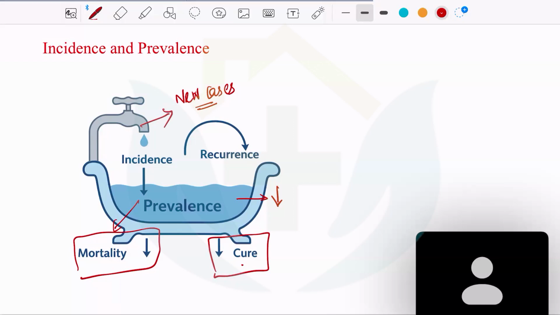So incidence will definitely influence the prevalence. Whenever the incidence is increasing, it will increase the prevalence. Whenever you have found a cure for that particular disease, the prevalence is going to decrease. When the patient dies very soon, maybe because the patient is having corona and is dying fast, though the incidence might be high, the prevalence tends to decrease because the mortality rate is very high. So this is the difference between incidence and prevalence.